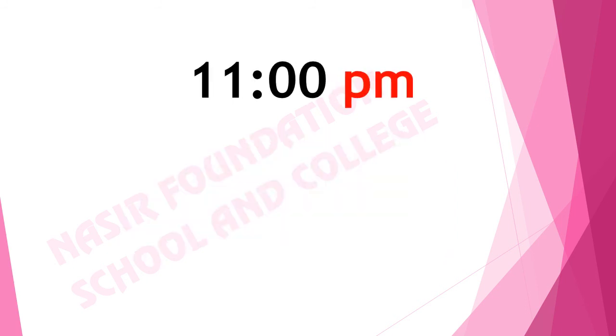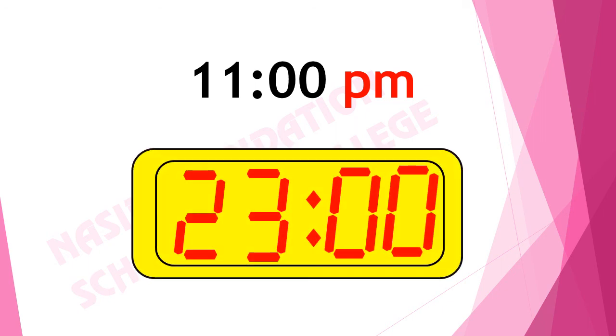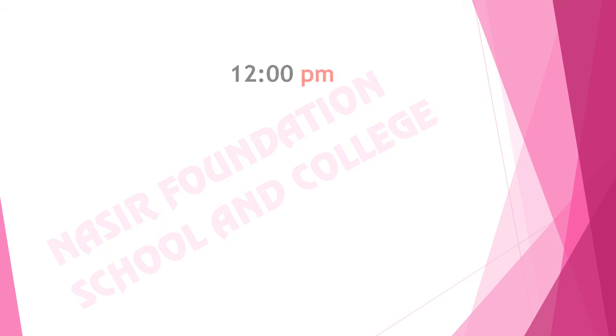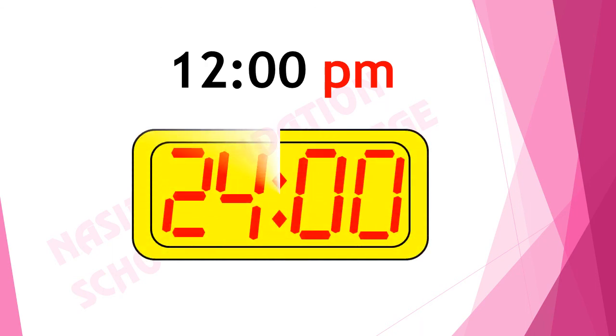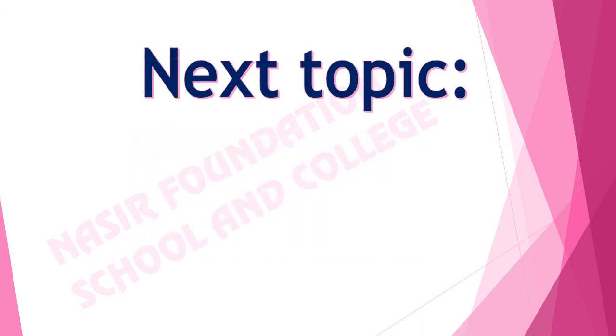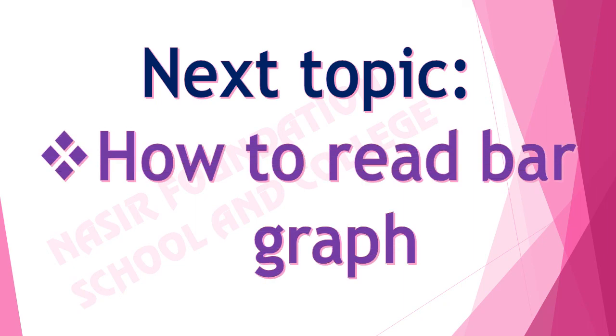What will be the time on digital clock if the time on analog clock is 11 p.m.? Think about it. Very good. It's 23 hours. What will be the time on digital clock if the time on analog clock is 12 p.m.? It's 24 hours. In this video, we have discussed how to read time on analog and digital clock.